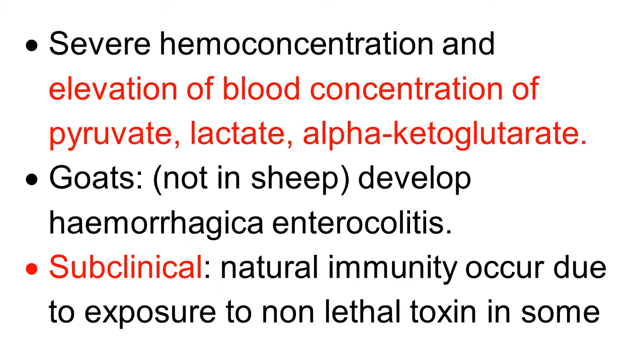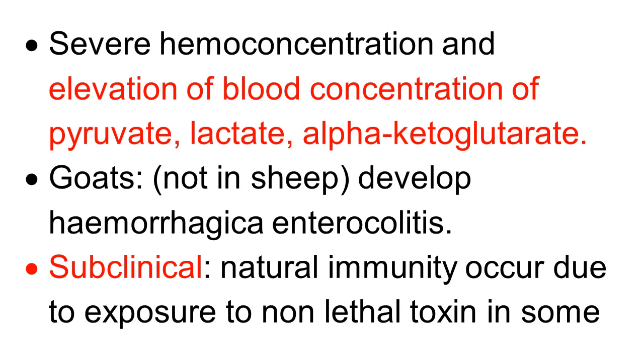Disease causes severe hemoconcentration, and there is elevation of blood concentration of pyruvate, lactate and alpha ketoglutarate. In sheep, there is a pure enterotoxemia case, no tissue damage. But in goat, there is a hemorrhagic enterocolitis.